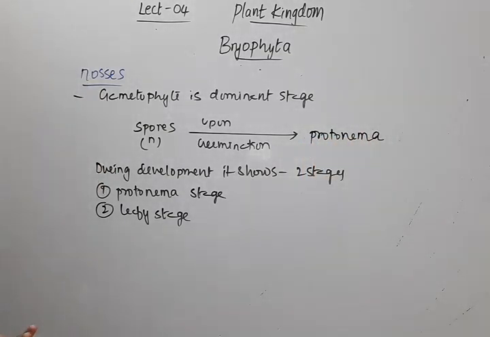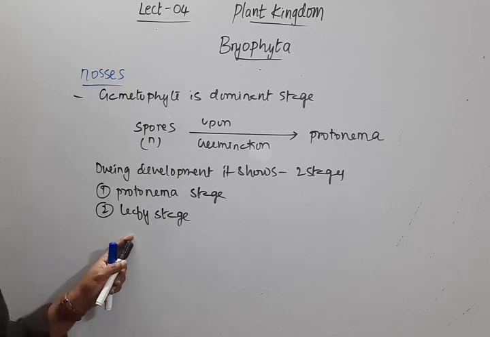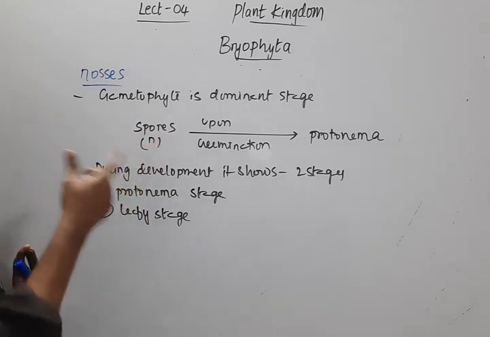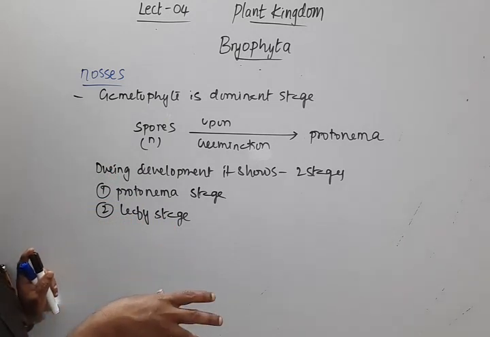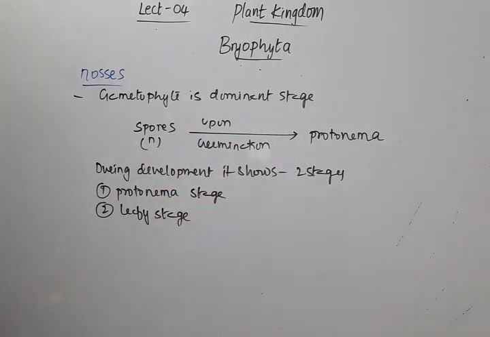Okay, and protonema grows for some time. Once it reaches the secondary stage, it starts producing some buds, and those will develop into this leafy stage. So this gametophyte will have two stages. Already I told you the spores will be produced in the capsules of sporophyte, and once they are released on suitable locations, they germinate and give rise to this protonema stage.